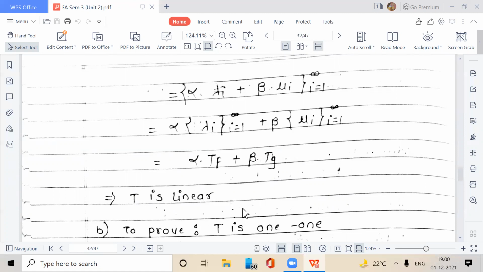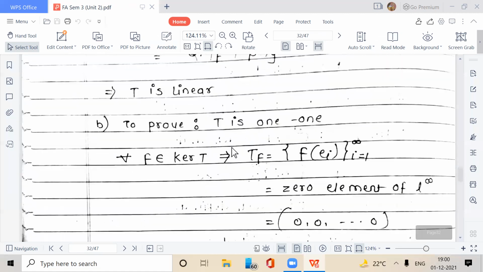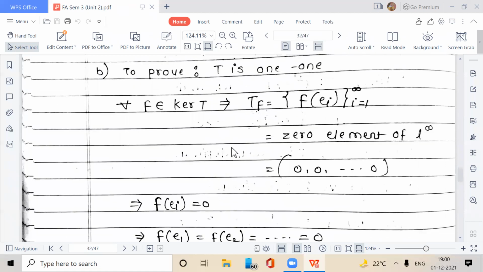Now to prove T is one-one. To show that T is one-one, we show that the kernel of T contains only the 0 element.